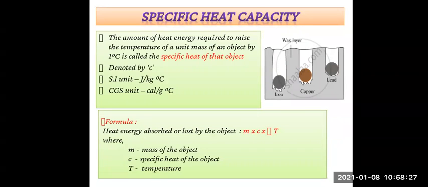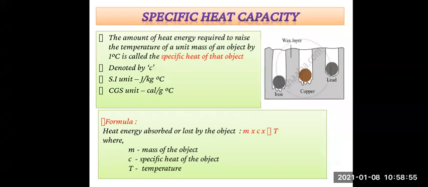gram degree Celsius. So from this activity, we have seen how different objects, for example iron, copper, and lead, can absorb different amounts of heat. Now on the same page, we can see the specific heat of some substances, so we'll see some examples.